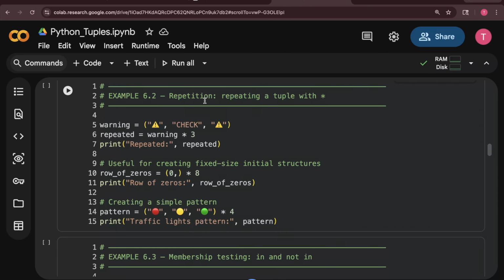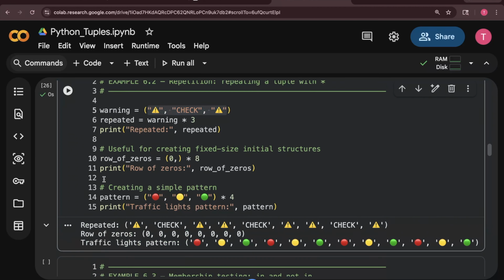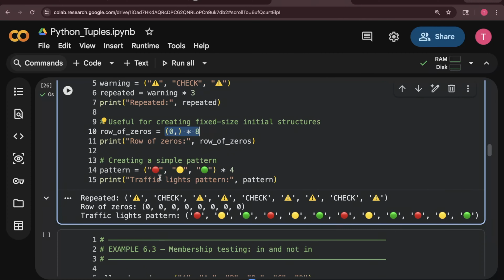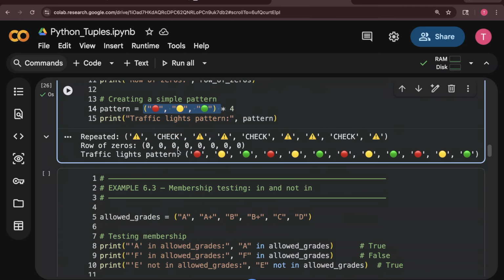Repetition. So repetition, you can do using the star, same as how we did for lists previously. If you want to repeat this data three times, just multiply that variable with 3. See, it has repeated 3 times. 1 time, 2 times, 3 times. Okay. Then row of zeros. If you want to repeat zeros 8 times, you can multiply that. Likewise, if you want to print this pattern 4 times, you can print it like that. So this is one example of how you can repeat something inside a tuple.